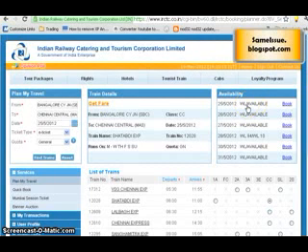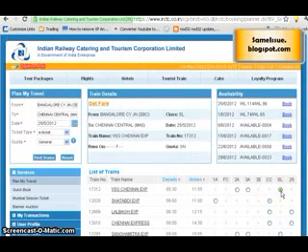Okay, so here I think the seats are not available, that's why it's showing waiting list slash available. It is not available. Here, as you see on the 28th, the seats are not available, and the waiting list is 10. So let's check another train where seats are available so that we can book it.